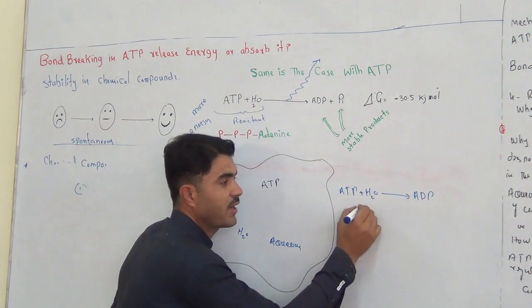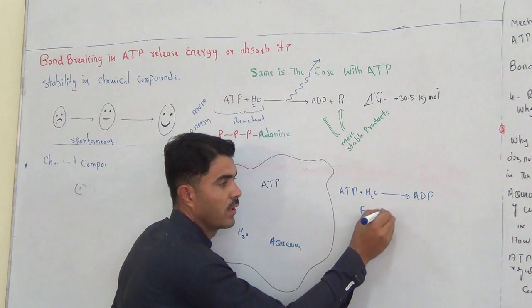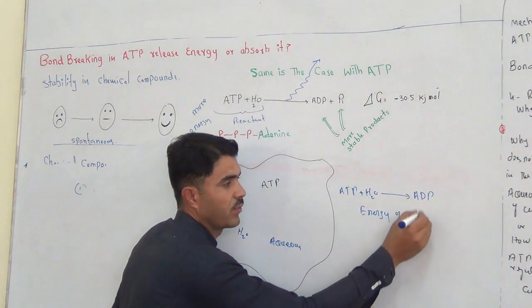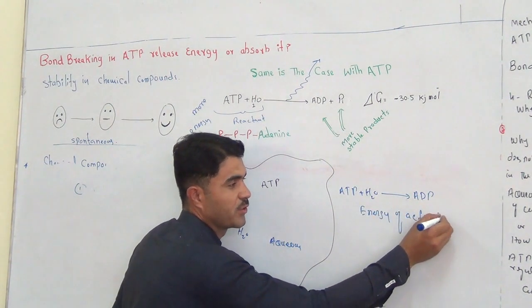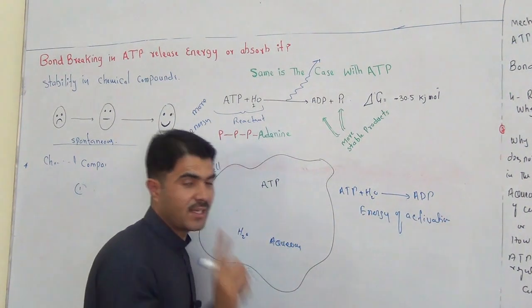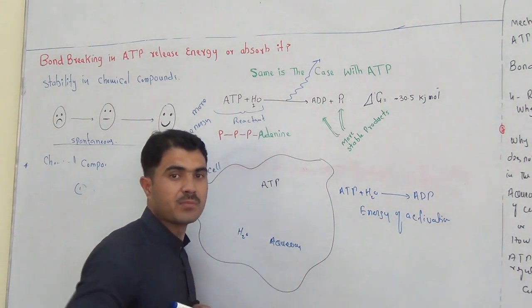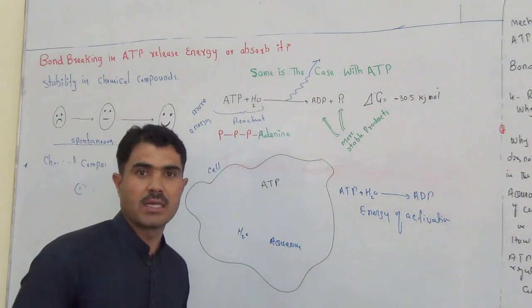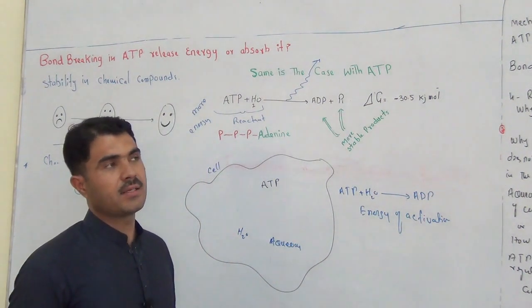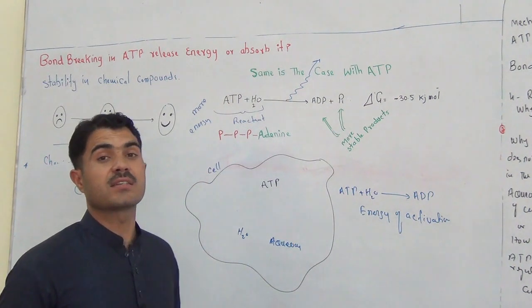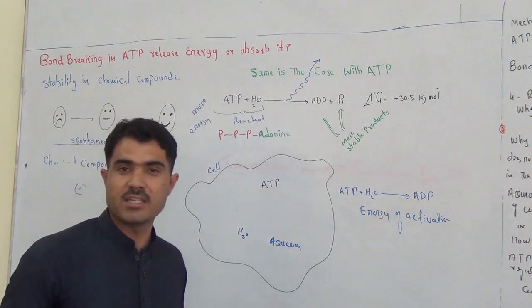It needs energy of activation. We have been told already that any reaction that is occurring needs some sort of energy to start. That energy is called the energy of activation.